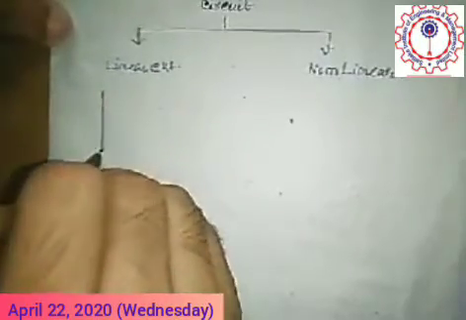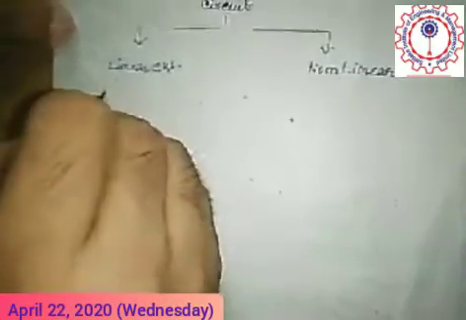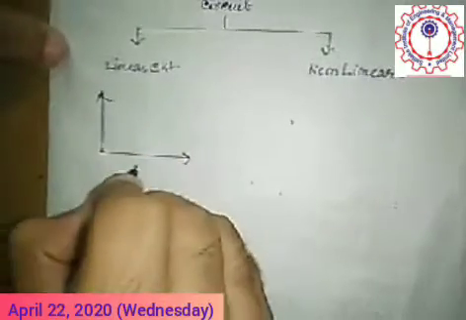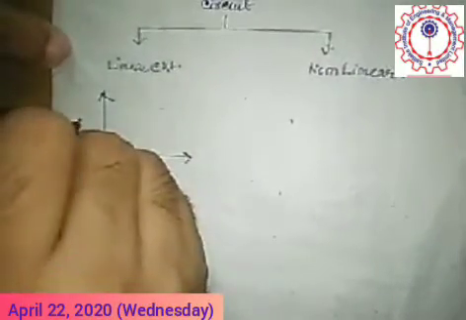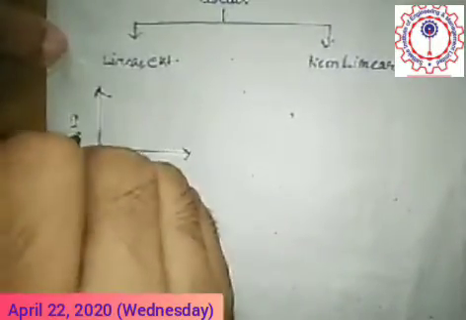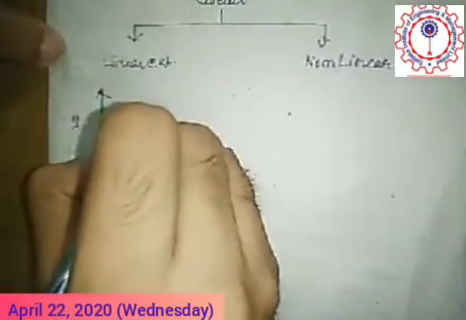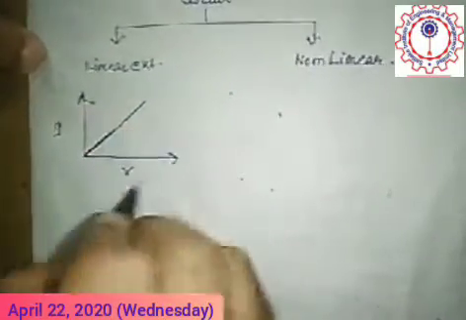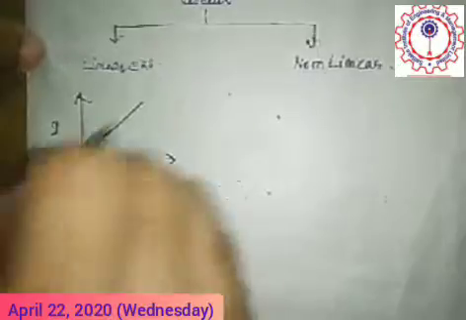For a circuit which obeys Ohm's law, in the output graph the X-axis is volt and the Y-axis is current, and the VI characteristics will be linear.